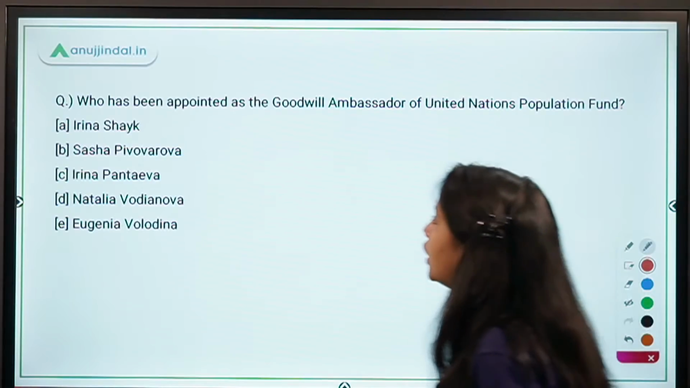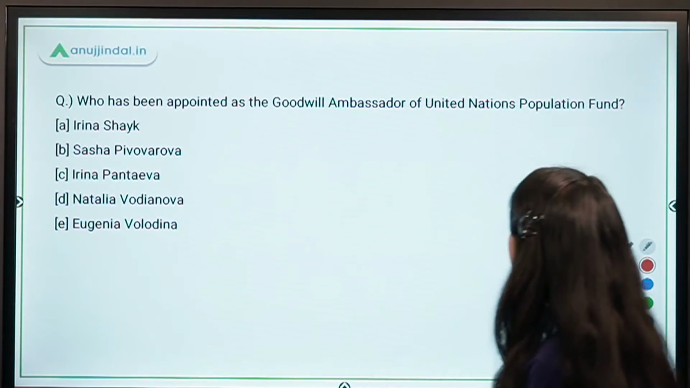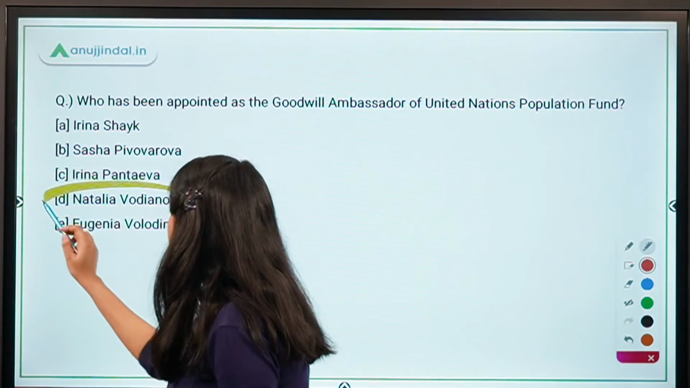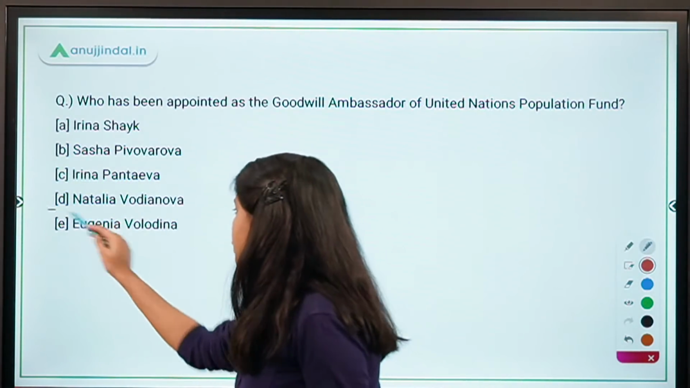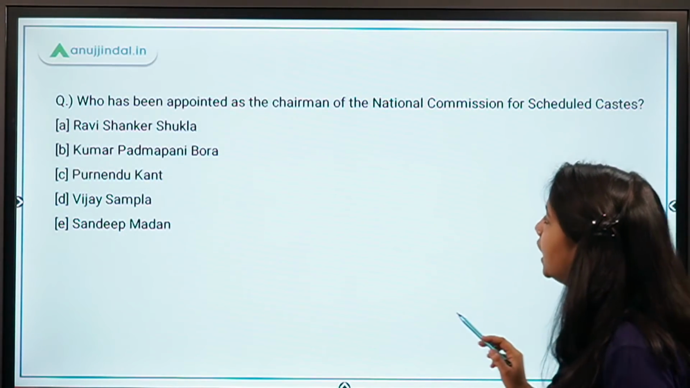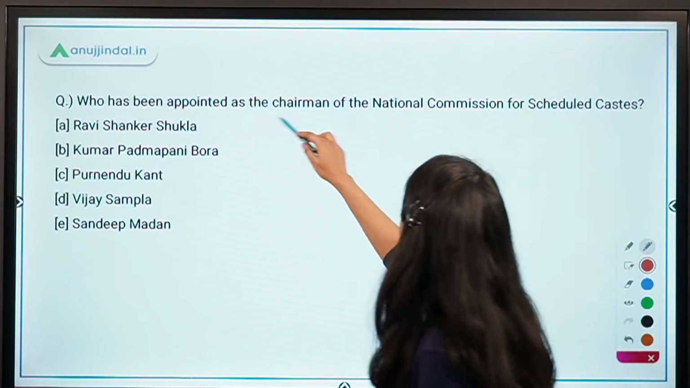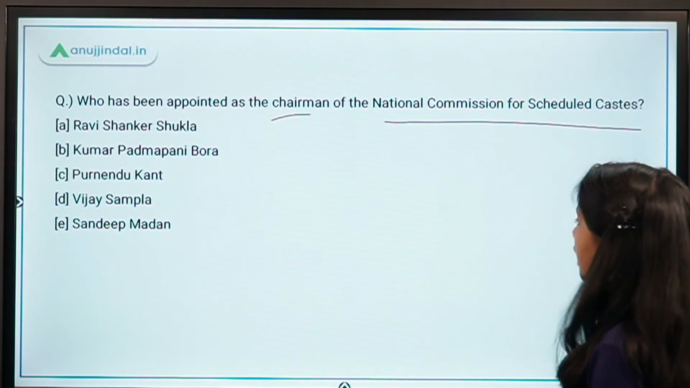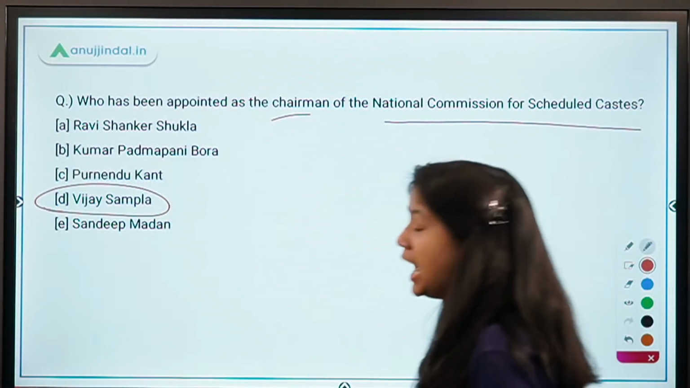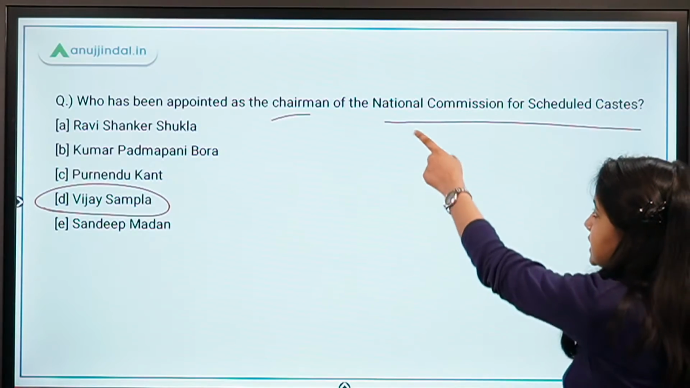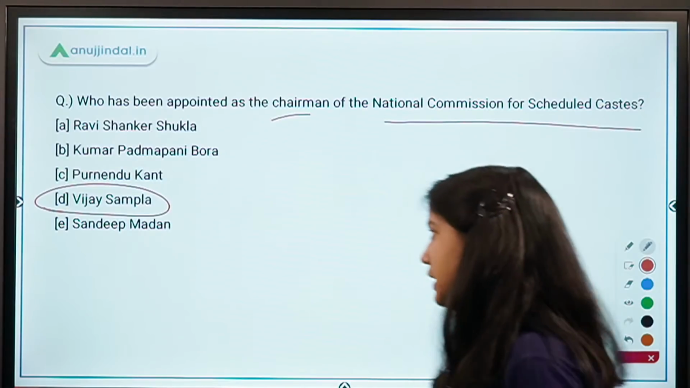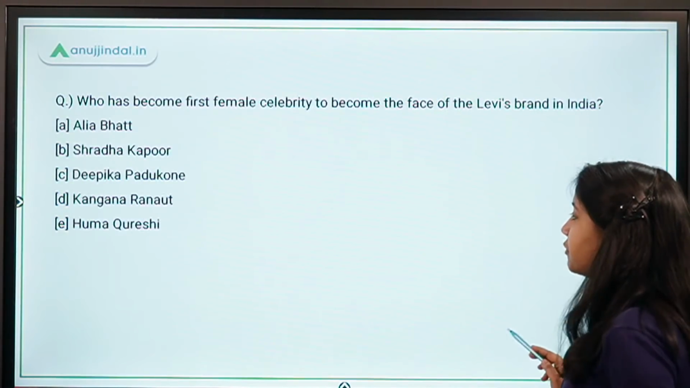Remember that. Who has been appointed as the Goodwill Ambassador of the United Nations Population Fund? It is Natalia Vodianova, and she belongs to Russia. She is a model in Russia. Who has been appointed as the chairman of the National Commission for Scheduled Castes? The right answer is option D, Vijay Sampla. Under which article of the Constitution is this National Commission for Scheduled Castes defined? Tell me that. The article is very important. You have to remember the article.